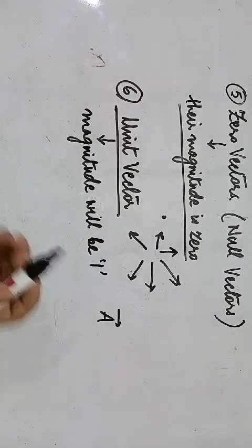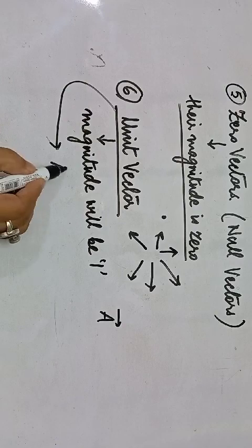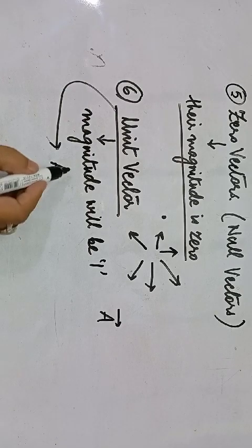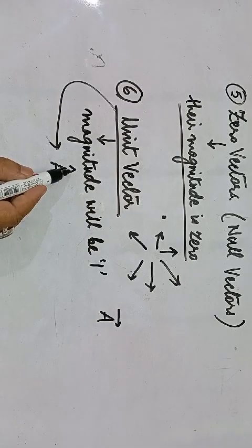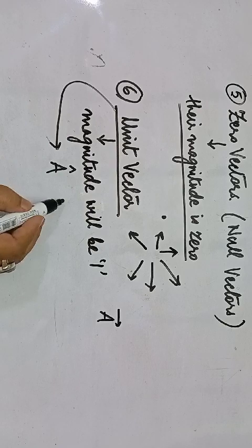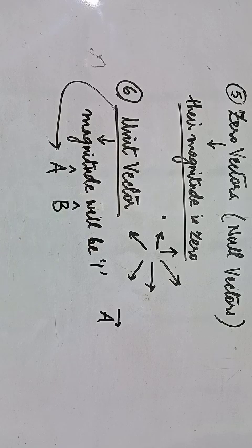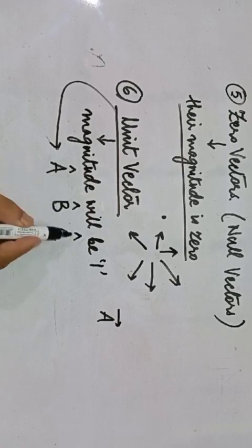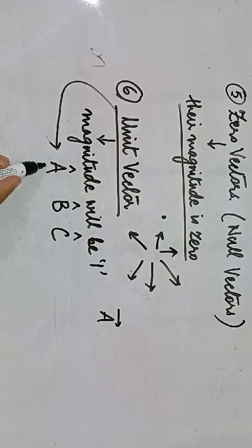Generally the unit vector is represented by a particular letter with a cap at the top. This is called a cap or a hat. So this represents a unit vector A. Similarly, you can have a unit vector B like this, and a unit vector C like this. The cap at the top essentially means that this is a unit vector, and unit vector means that its magnitude is 1.